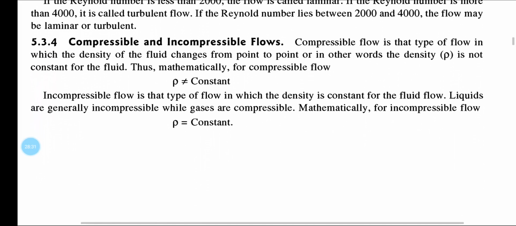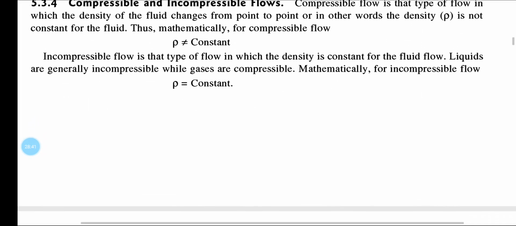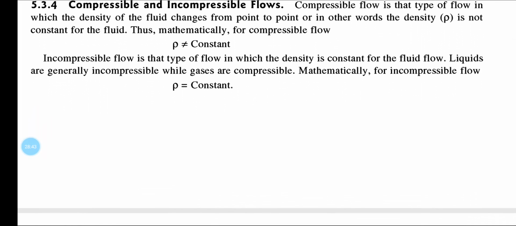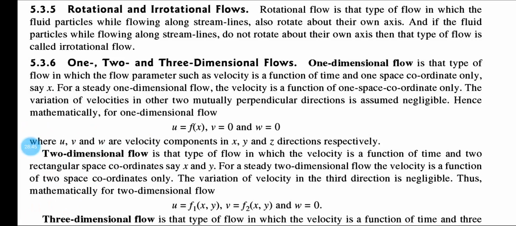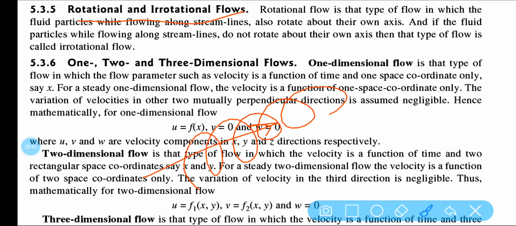Compressible and incompressible flow, let us discuss. You know that compressible flow is that type of flow in which the density of the fluid does not remain constant, but in the case of incompressible flow, density is constant. Next we discuss rotational and irrotational flow. When the fluid is flowing with respect to its own axis, if it is rotating, it will be called rotational flow, and if it is not rotating, it will be called irrotational flow.